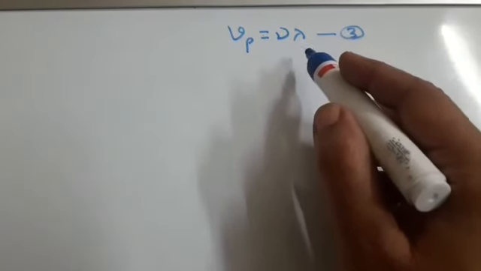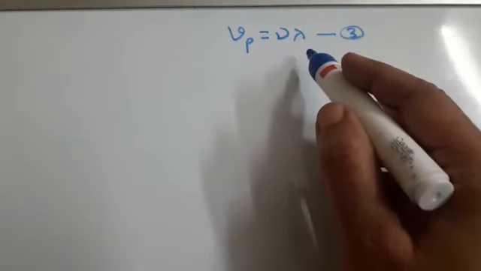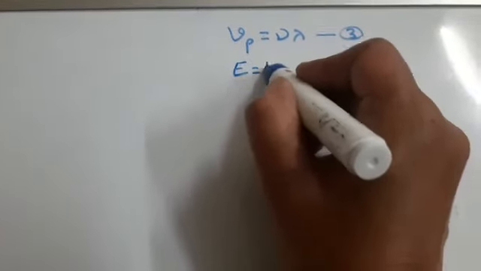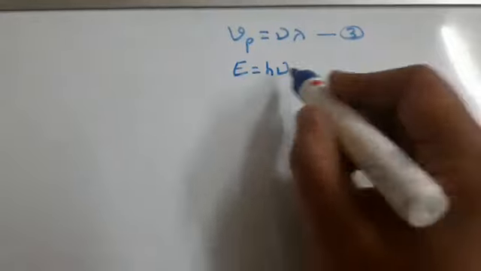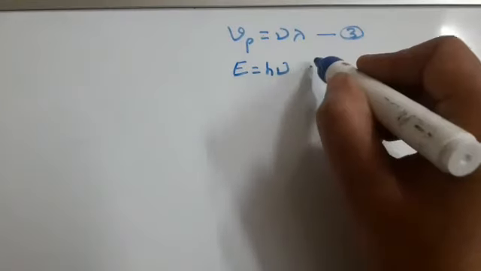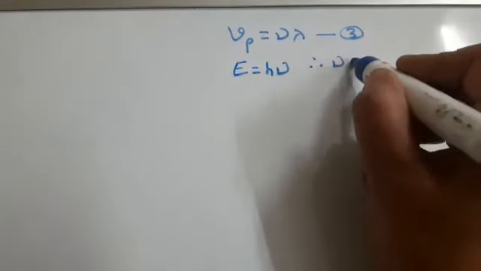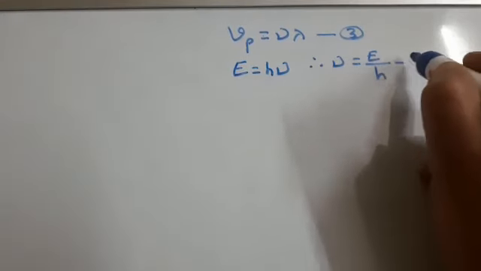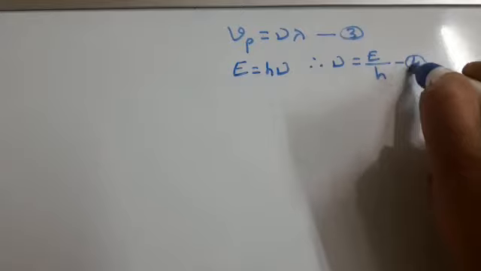But according to the quantum theory, the energy of the wave is E equal to h nu. Therefore, nu is equal to E by h. This is equation 4.